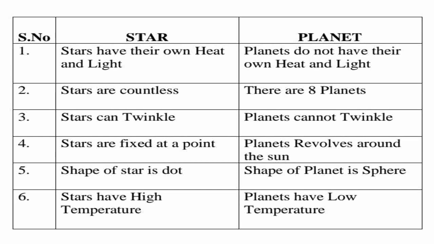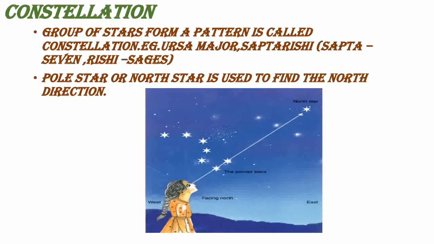Stars stay in the same place, but planets revolve around the sun. The shape of a star is a dot and the shape of a planet is a sphere. A star has its own heat and light, so it has a very high temperature. Planets receive heat and light from stars, so they have a low temperature. These are the differences between stars and planets.